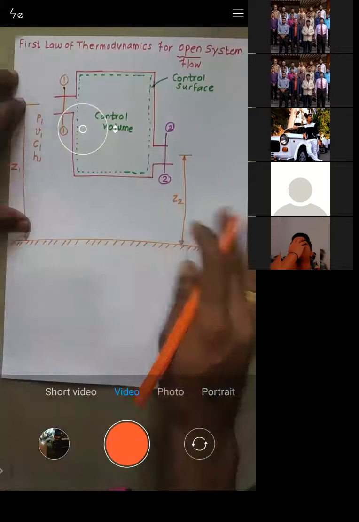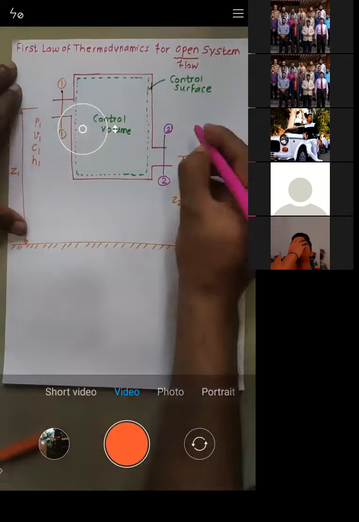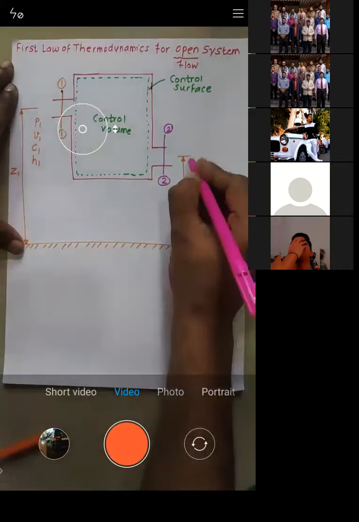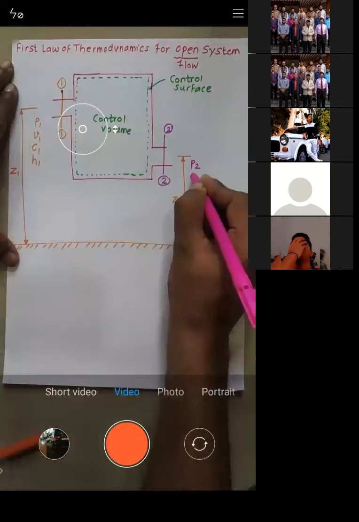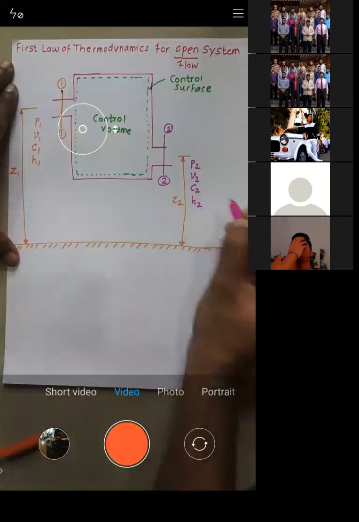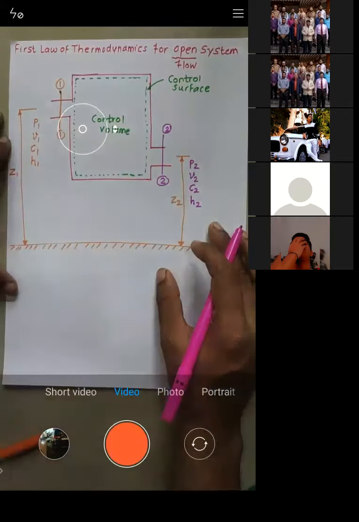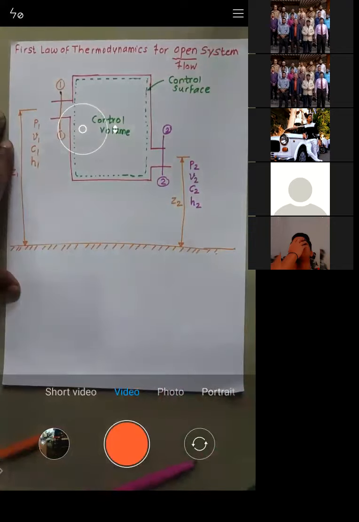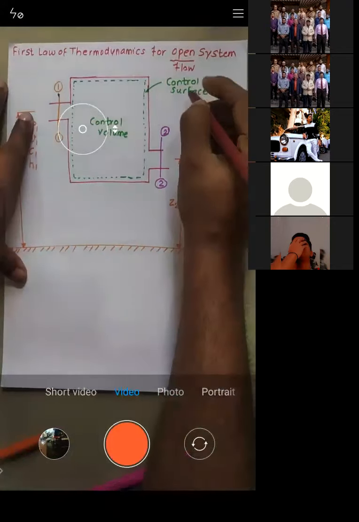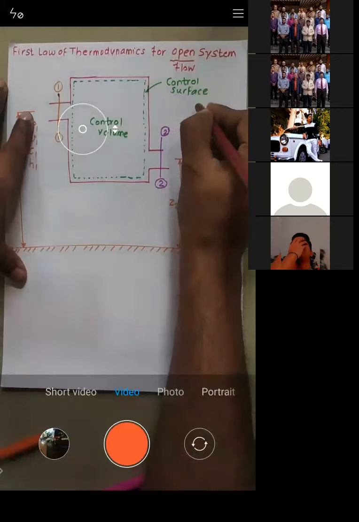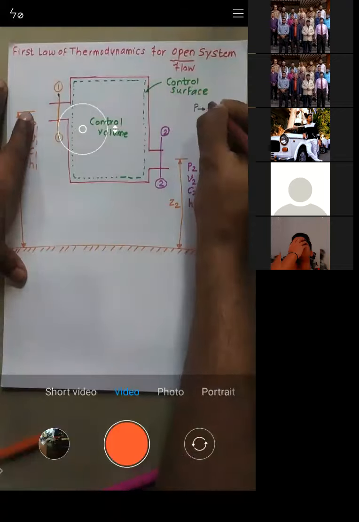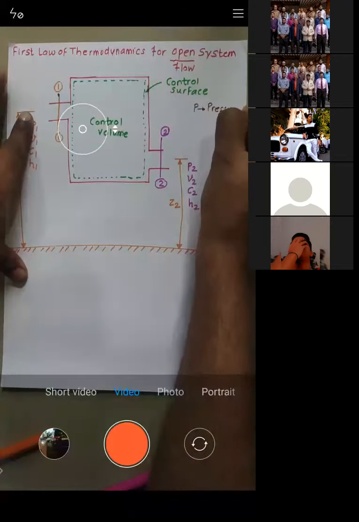Similarly, let's consider P2, V2, C2, and H2: the pressure, volume, velocity, and enthalpy at the outlet. I will write it down here. What is P? P is the pressure.